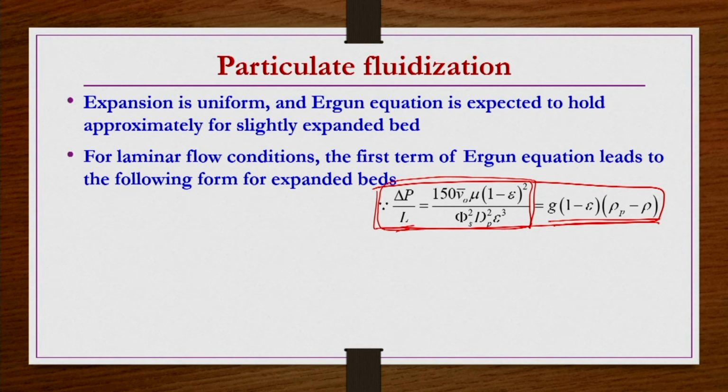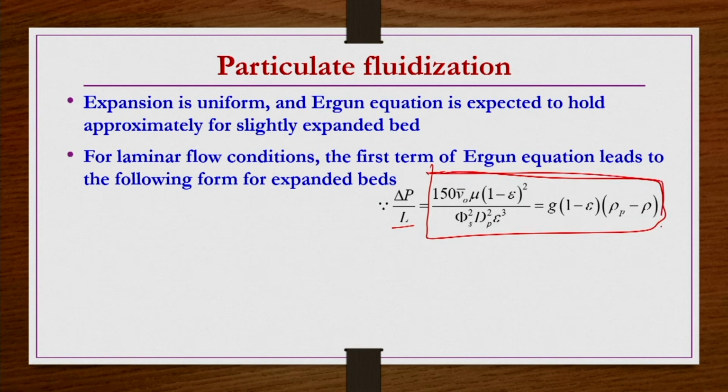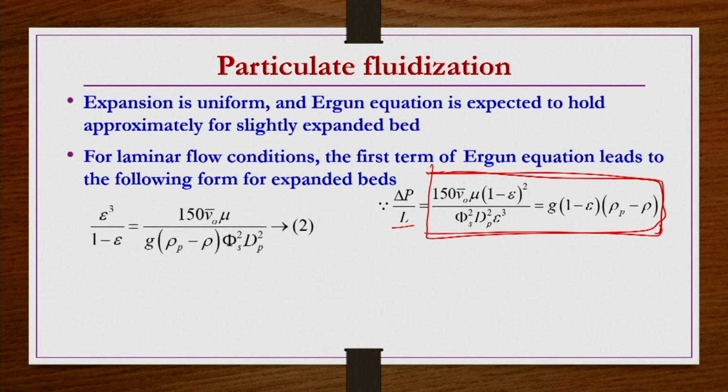So, if you equate these two terms, you will get an expression for epsilon. You can write epsilon cubed by (1 minus epsilon) as 150 V0 bar mu by G (rho p minus rho) phi s square dp square.